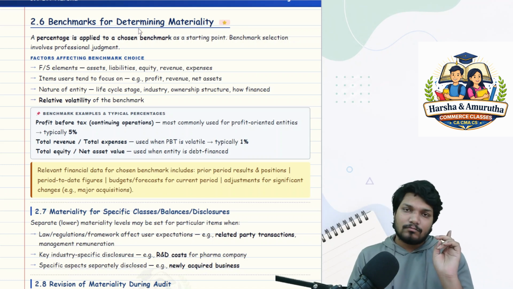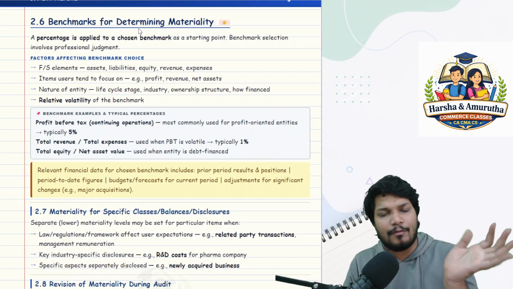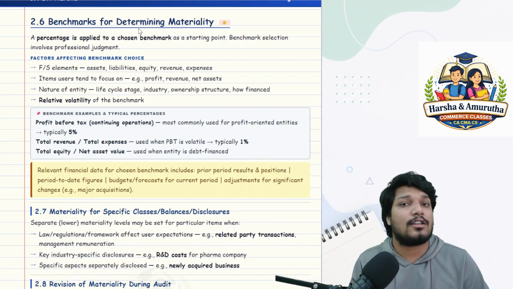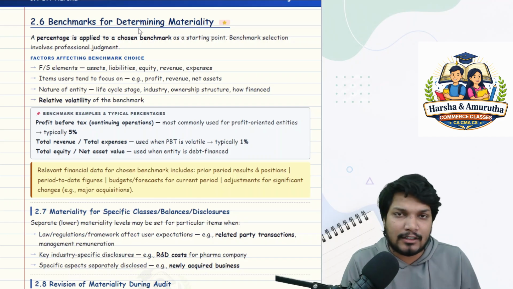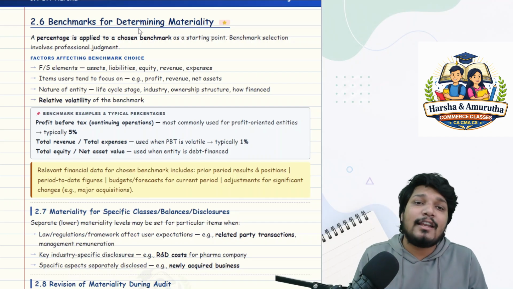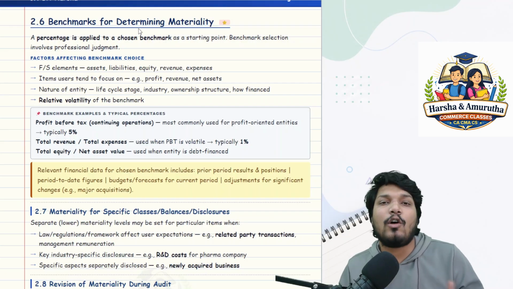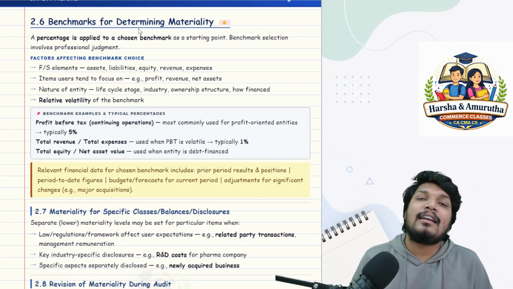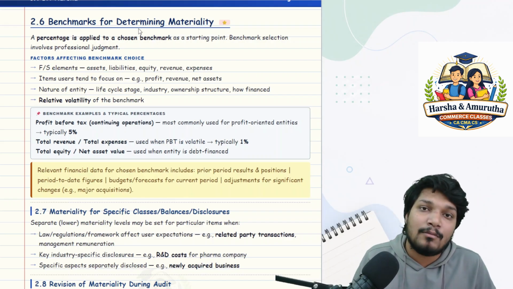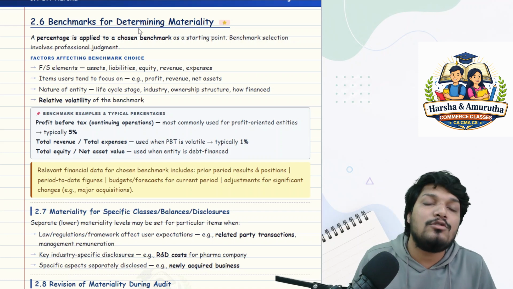Okay. Now, let's say a percentage is applied to a chosen benchmark: profit before tax or profit after tax, sales or customer acquisition cost, anything for that matter which is significant for the company. You will take that into account and apply a percentage, right? Benchmark selection involves a lot of professional judgment. It varies from company to company, auditor to auditor, sir. You have to be very careful in determining what kind of benchmark and what percentage you want to give, because that determines your whole lot of audit procedures and your audit opinion also, sir.